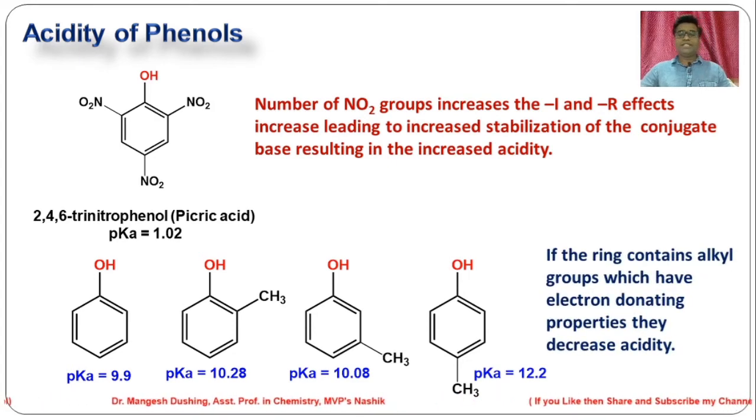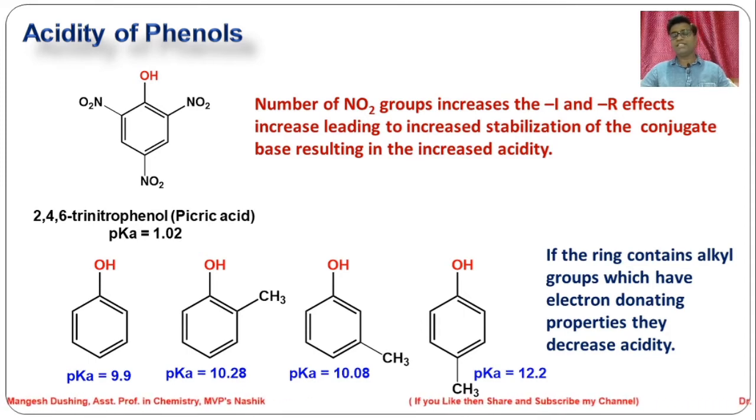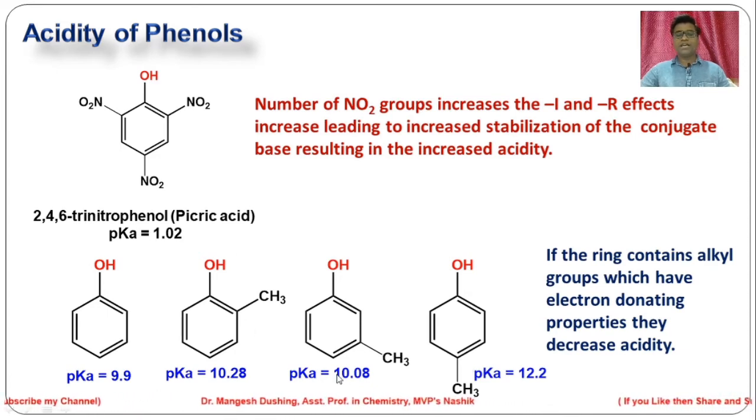So here, if the ring contains alkyl groups which have electron donating properties, they decrease the acidity. So any electron donating groups, like plus I effect, plus R effect or hyperconjugation, decrease the acidity. That's why cresols are weaker acids as compared to phenol. And in these three, ortho and para are weaker acids as compared to the meta. It's because of the hyperconjugation effect of these alkyl groups.